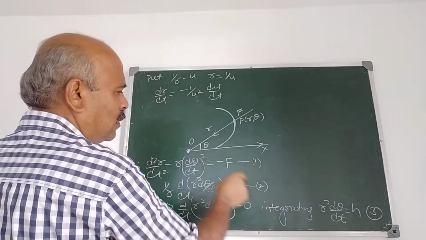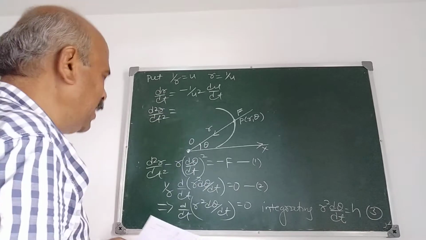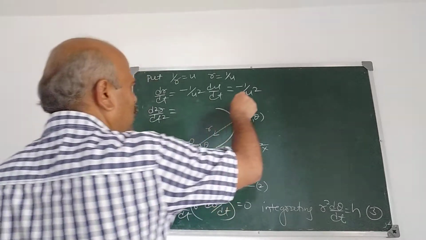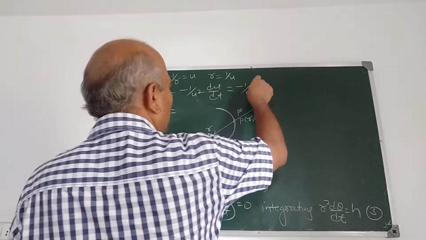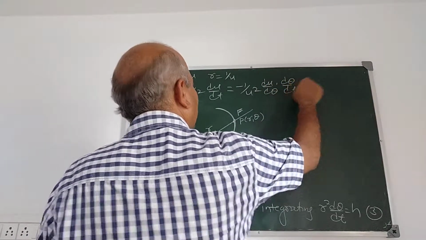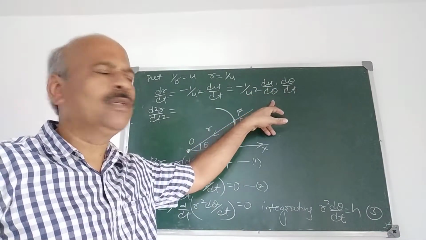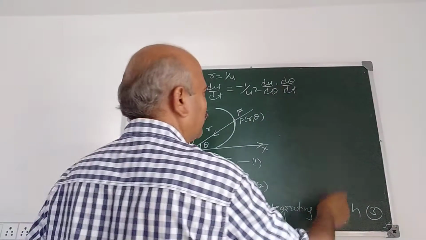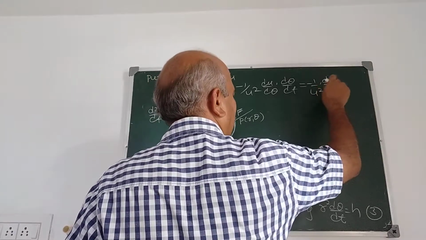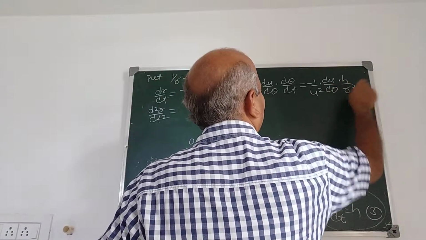Therefore d2r by dt square is, we simplify this, minus 1 upon u square, and we express it in terms of this h. For that, du by dt can be written as du by d theta into d theta by dt. Correct? Using the chain rule, because we have the value of d theta by dt here. Minus 1 upon u square du by d theta. What is d theta by dt from 3? It is h by r square.